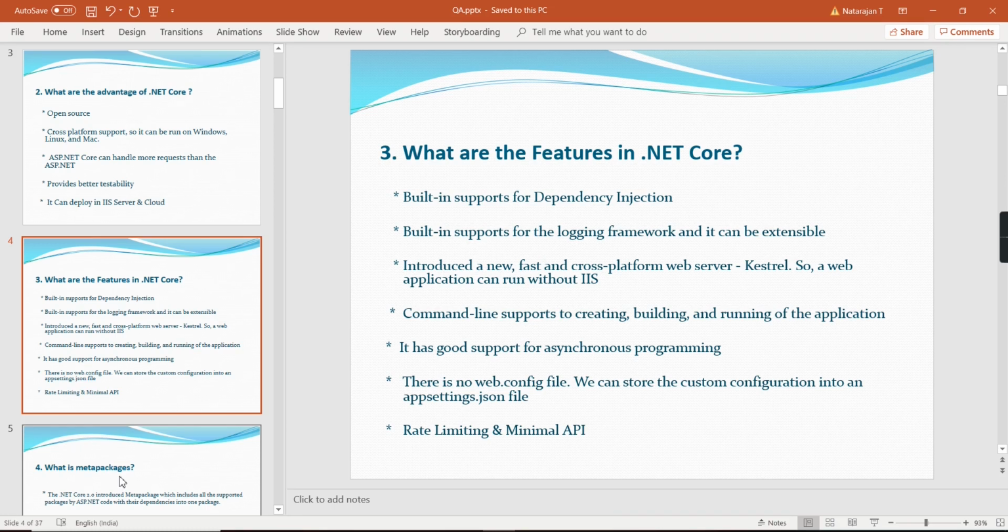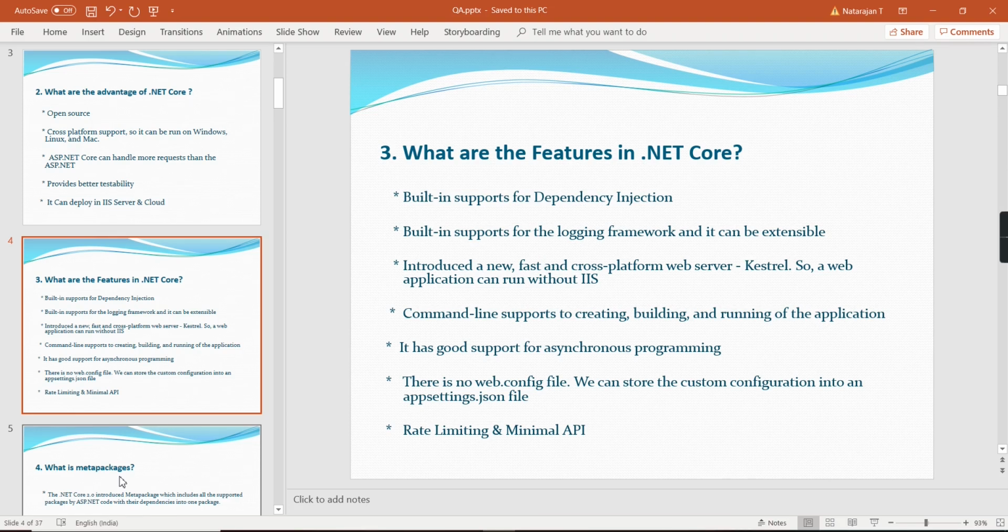Basically, if you are developing any .NET application, we will use Visual Studio. The same for .NET Core, we can also use Visual Studio. At the same time, we can do everything through the command prompt also. Okay. And it has good support for asynchronous programming. So there is no web.config file. We can store custom configuration in an appsettings.json file, rate limiting and minimal API.